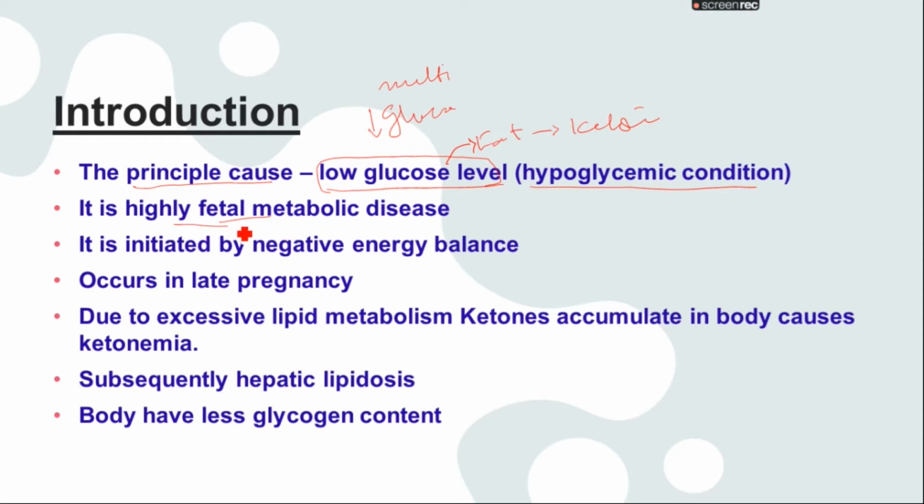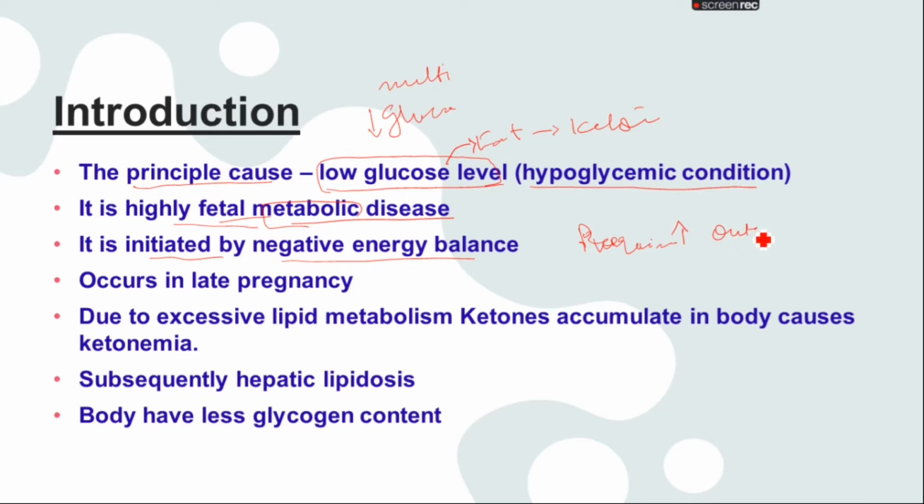It is a highly fatal metabolic disease because the metabolism of the animal is going to be disturbed, and it is initiated by the negative energy balance, right? So let's discuss what the negative energy balance is. The animal's requirement is higher, while the animal is having a very low energy in the body, right?